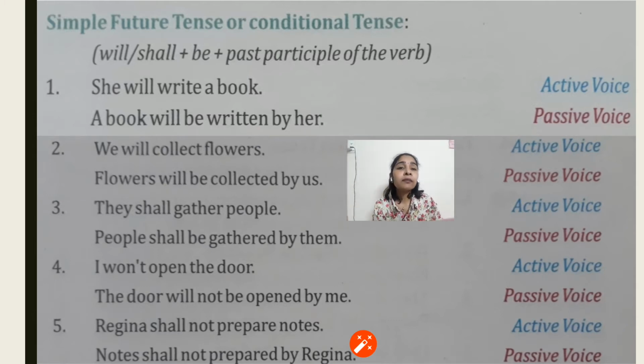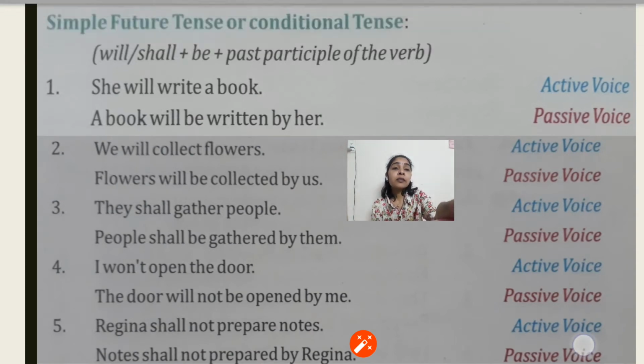We will collect flowers, flowers will be collected by us. They shall gather people, people shall be gathered by them. I won't open the door, the door will not be opened by me in passive. Regina shall not prepare the notes, notes shall not be prepared by Regina. So here in the last sentence, be is missing: notes shall not be prepared by Regina.